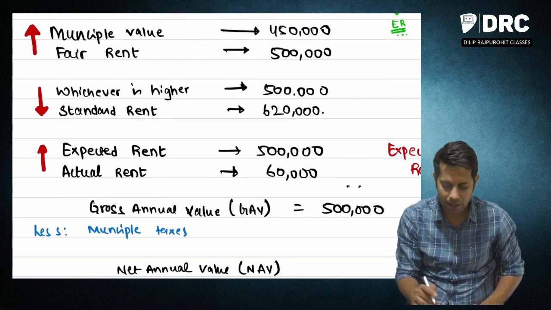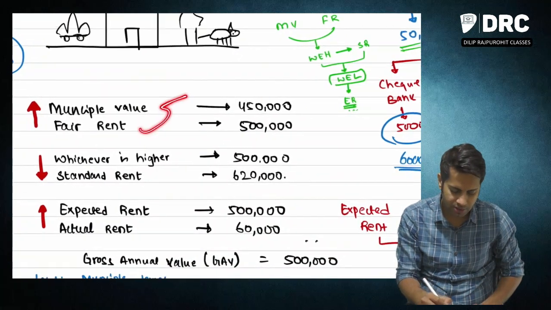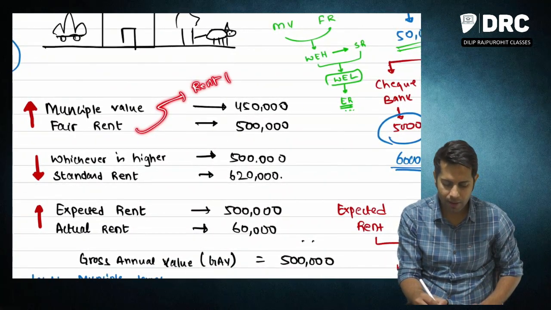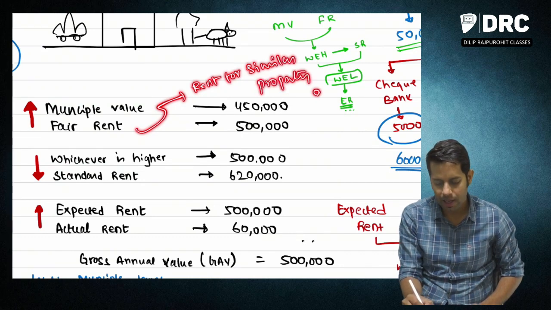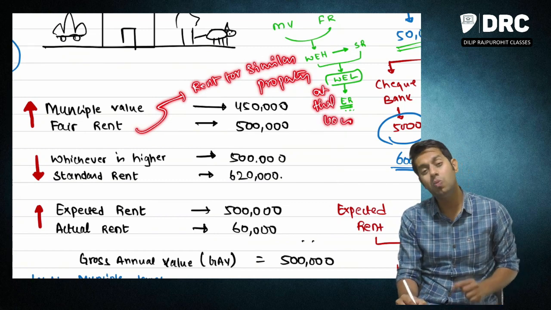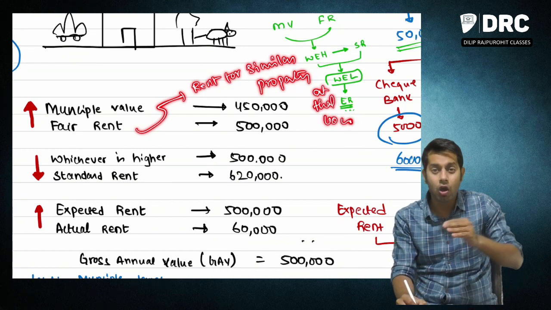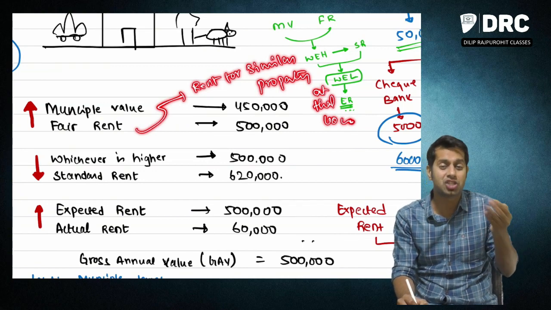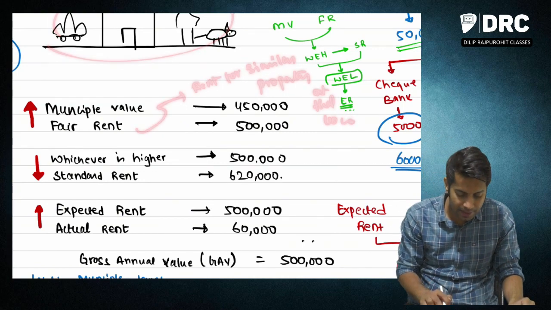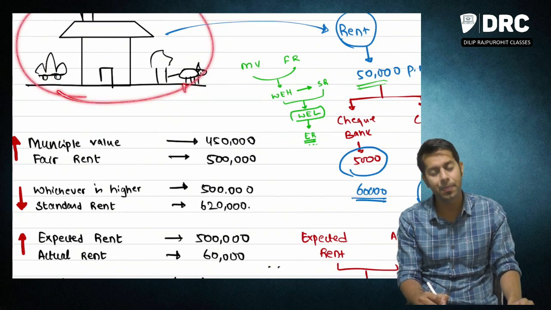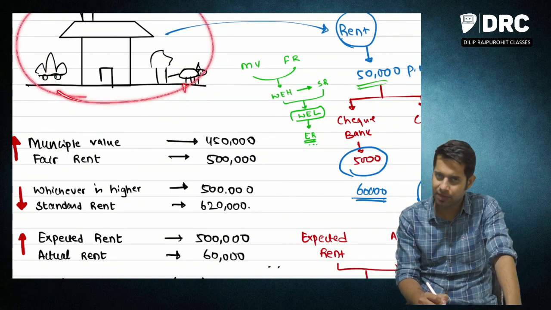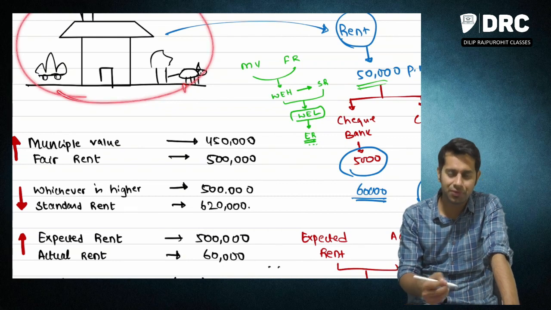How much is the rent which people are charging for this same kind of property in that locality? That will be taken as fair rent.